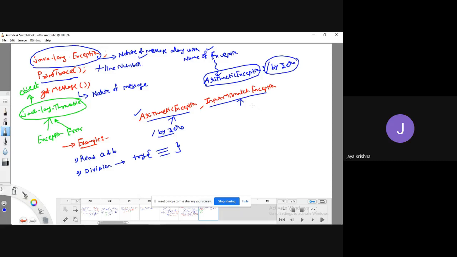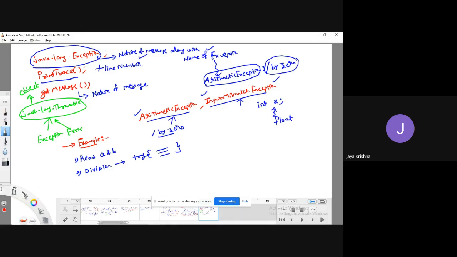Okay. So input mismatch exception means, for example, you have declared a variable as int x. When you are trying to store some value which is a float value, then it is going to produce a kind of exception called input mismatch exception. Okay, like this, various kinds of exceptions are there.